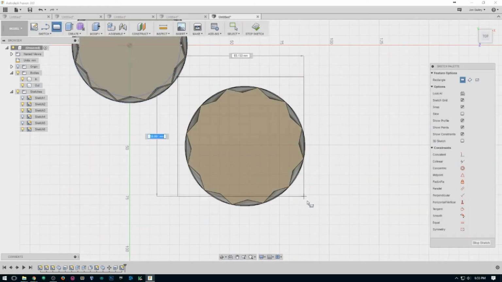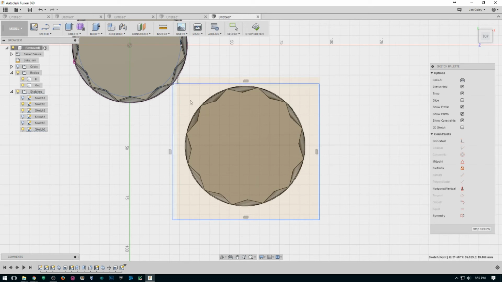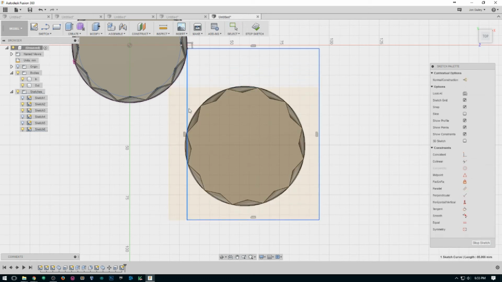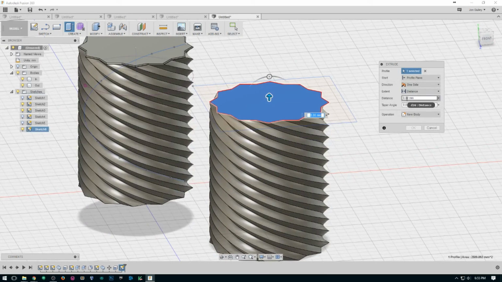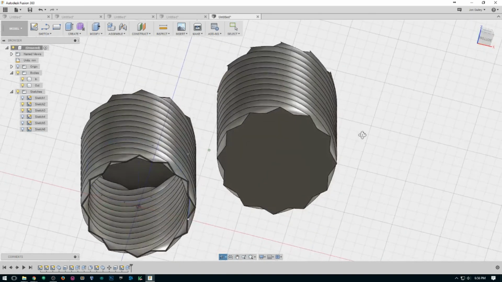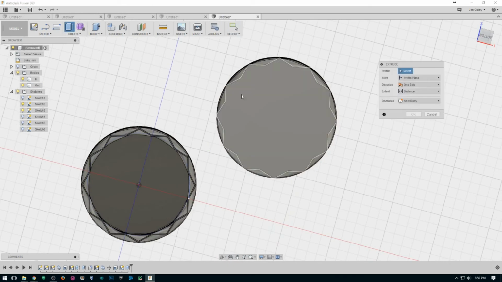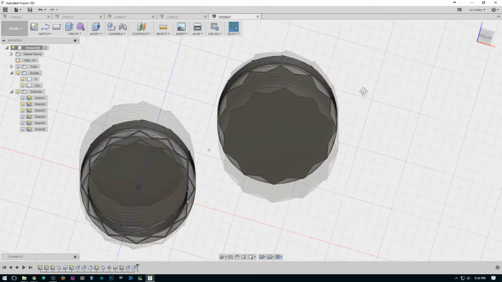Draw a rectangle. We'll drag that in so I don't have to worry about it. Delete that constraint. There we go. So, extrude. This time I want to go negative 0.4 millimeters. So I'm cutting down into it. And then the 0.6, so we have a full millimeter on the bottom.